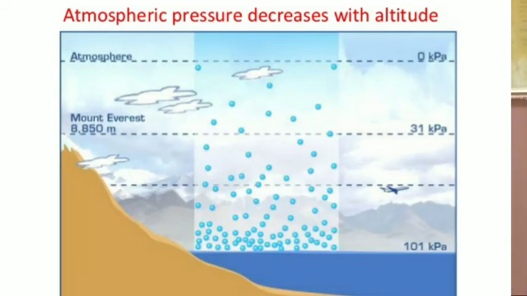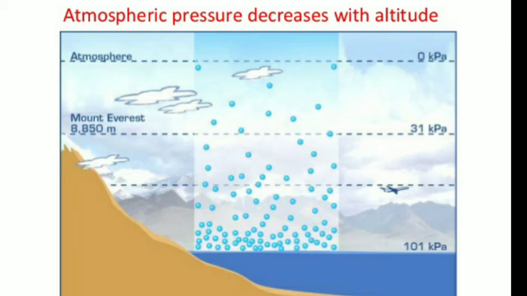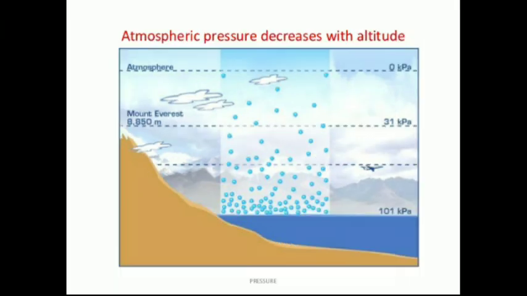You see the atmospheric pressure. At high altitude, it is very less. In the middle region, it is quite moderate. But at sea level, the atmospheric pressure is more. Why is it like that? It is like that because pressure increases with depth.